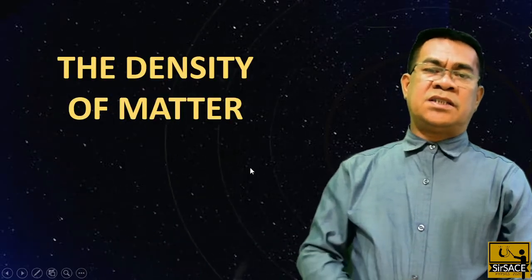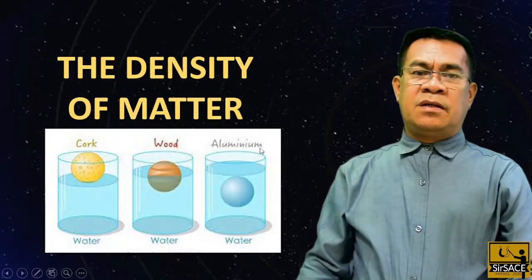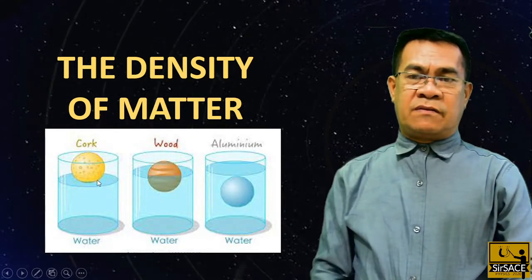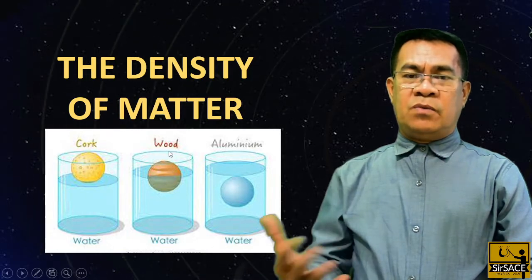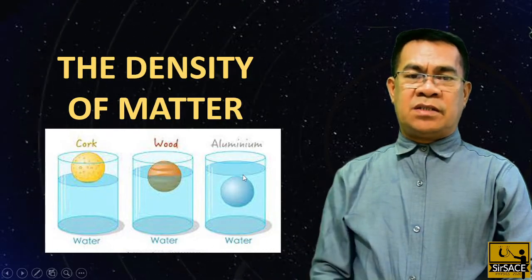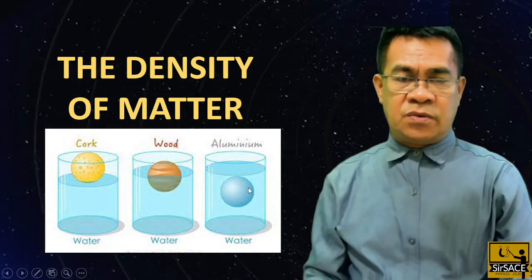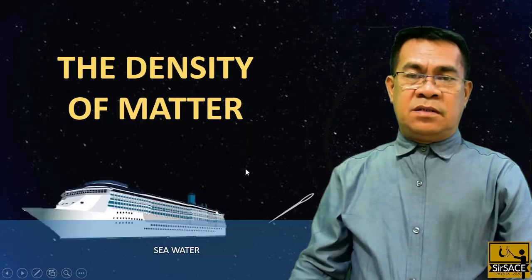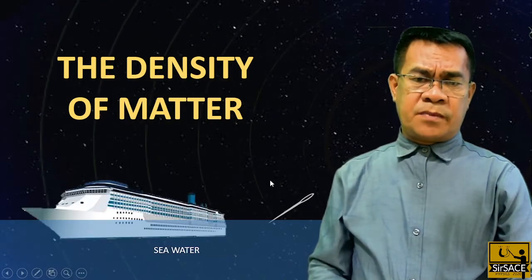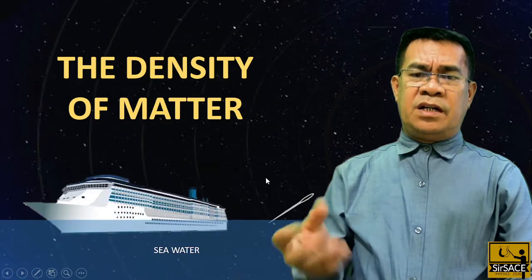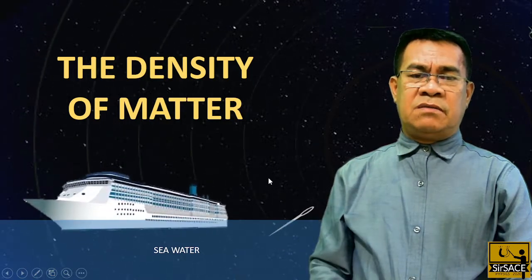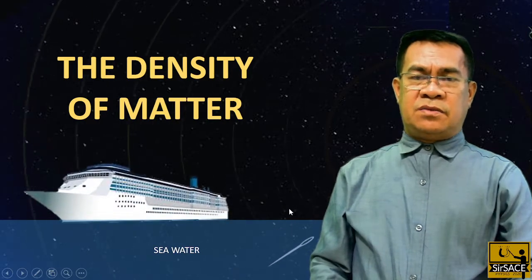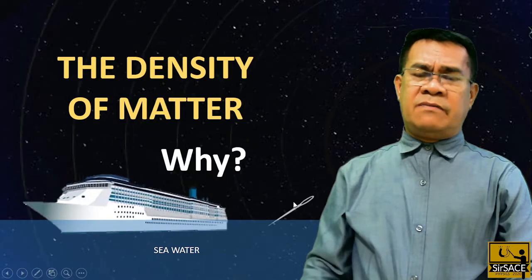Okay, so the density of matter. Now in the picture below, we observe that the cork floats on the water, and wood partially floats on the water, but the aluminum submerges into the water. What do you think? Why does this happen? Another example: the ship normally floats on the seawater, but the needle submerges into the seawater. So, why does it happen? What are the factors affecting this?